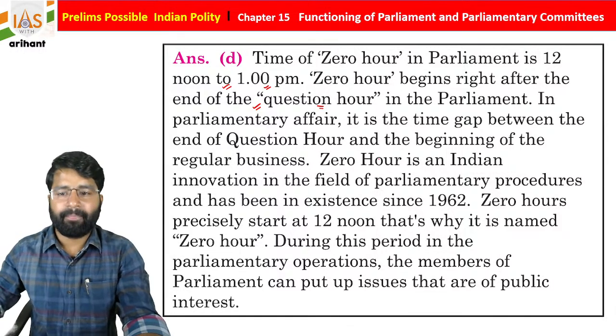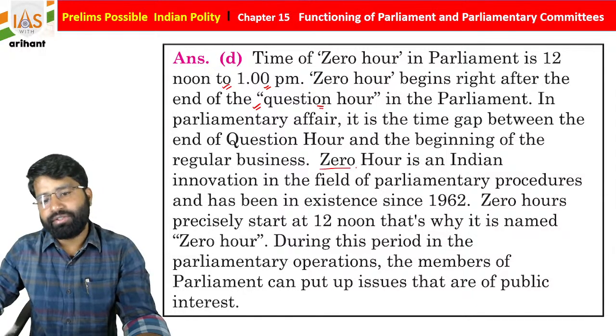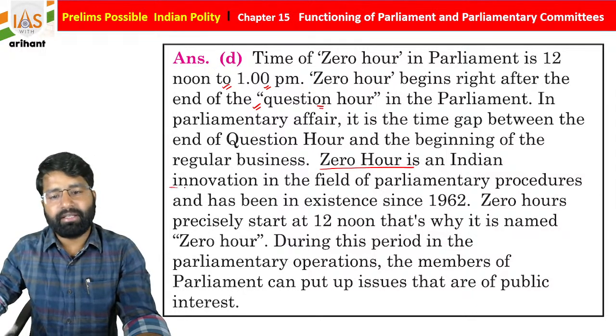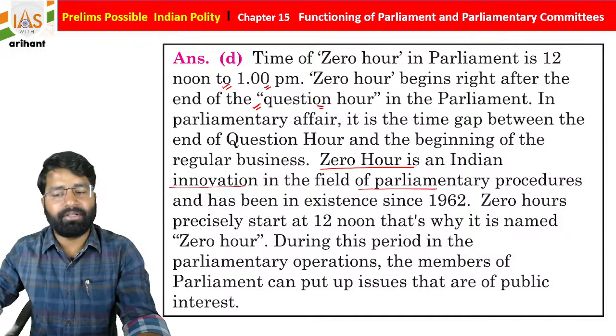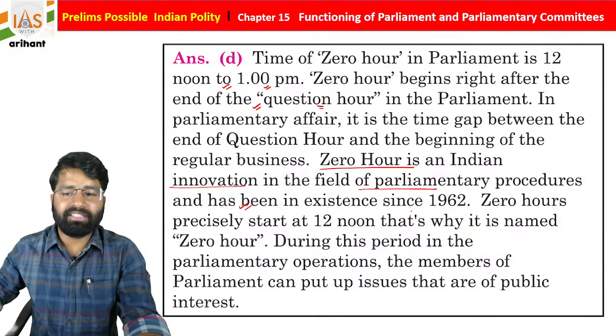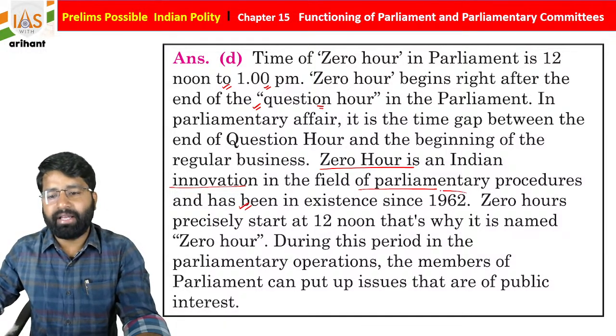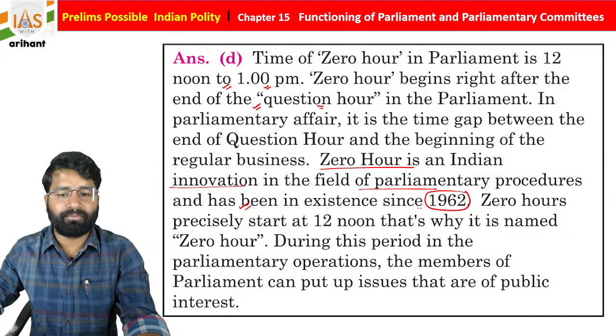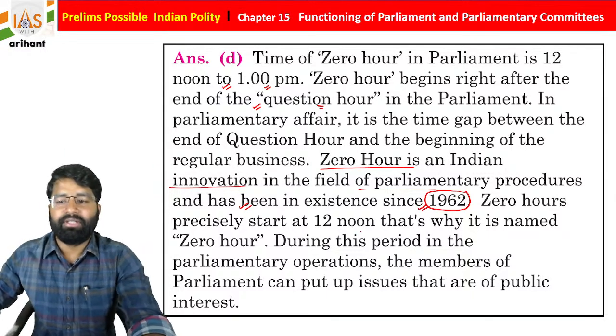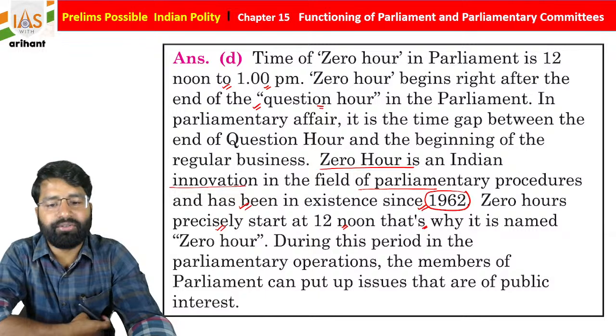Students, 0 hour is an Indian innovation in the field of parliamentary procedure and has been in existence since 1962. Okay, so 0 hour precisely starts at 12 noon. That is why its name is 0 hour, students.